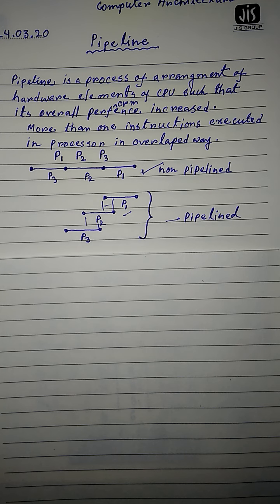Pipeline is a process of arranging the hardware elements of the CPU such that its overall performance is increased. Simultaneously, that means parallel execution of more than one instruction takes place in a pipeline processor.